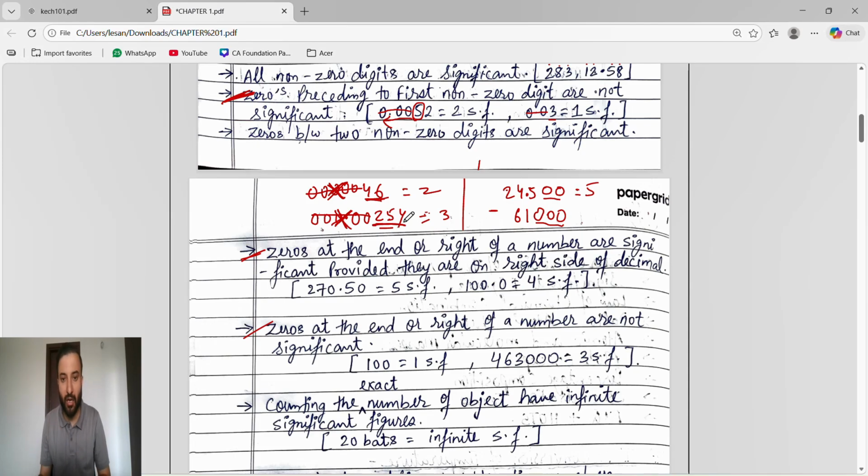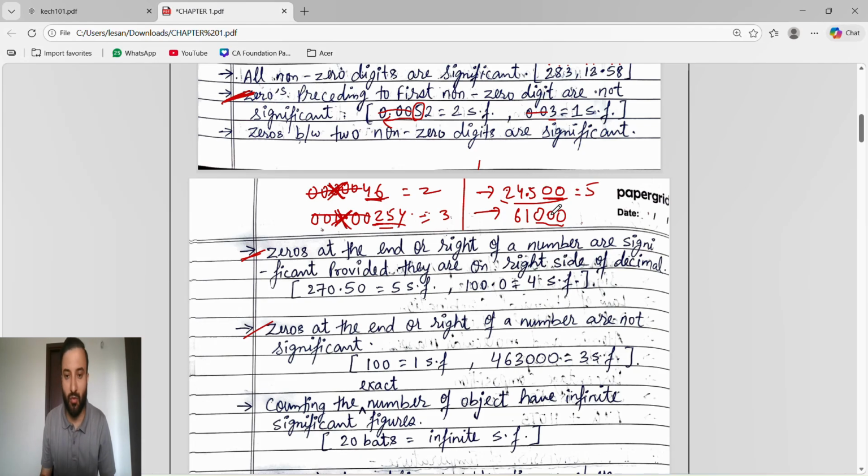Okay, but coming to this two part, a 0 present to the right of a non-zero digit. Okay, a 0 which is present to the right of a non-zero digit, and we are writing in a decimal form. If it is in a decimal form, then this 0 is significant. We will count that 0. So 1, 2, 3, you can see a 0 which is present on the right side of a non-zero digit, and this number is in the form of decimal. So we will count this 0. So it will become 1, 2, 3, 4, 5 significant figures.